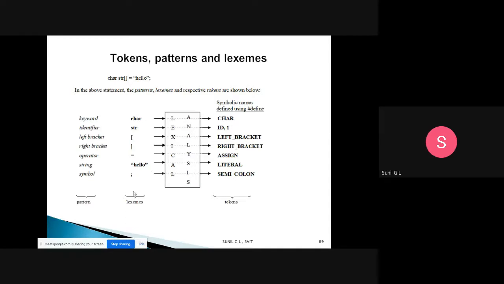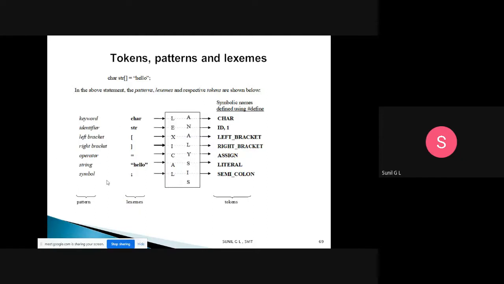Then the description of these things we will call a pattern. char is a keyword. str is a variable, which we will call an identifier. This is the left bracket, this is the right bracket, this is an operator, the assign operator, hello is a string, and semicolon is a symbol. The category, the description of the lexemes, we will call a pattern.